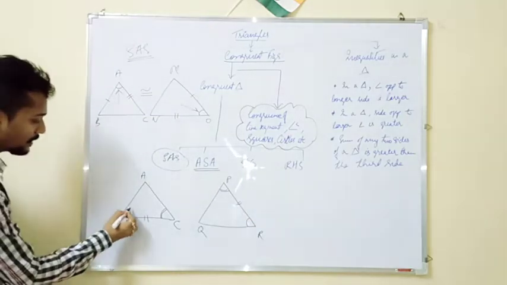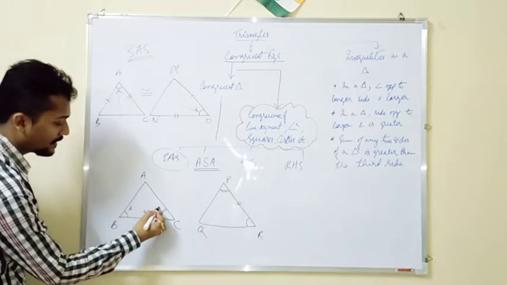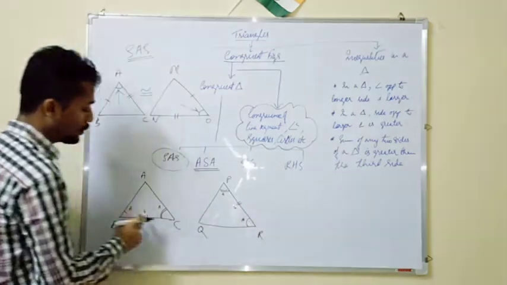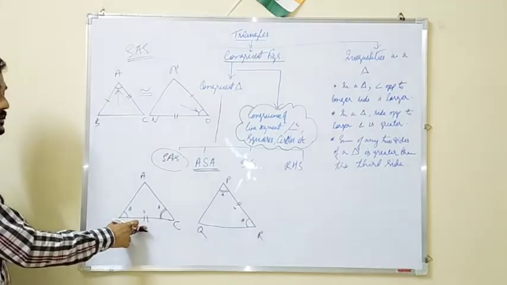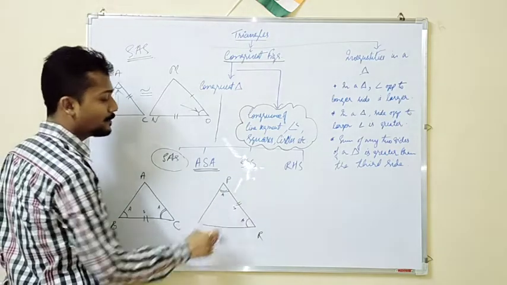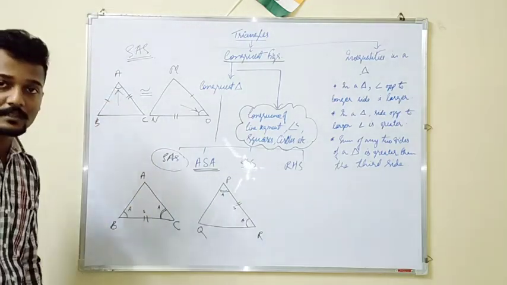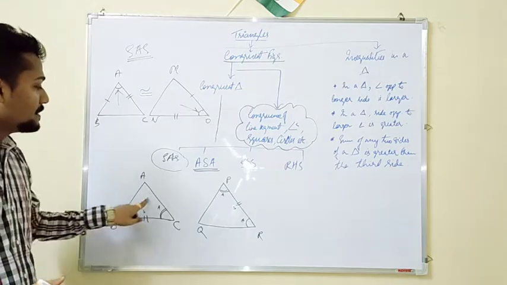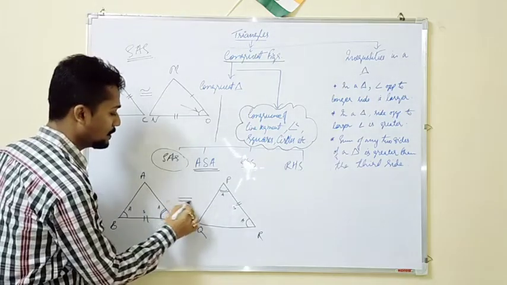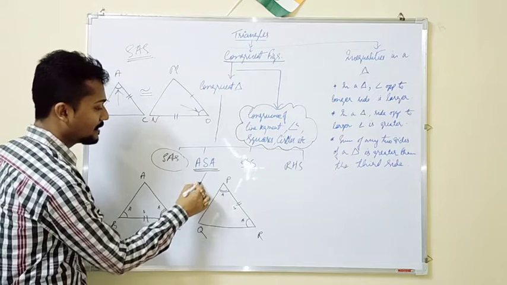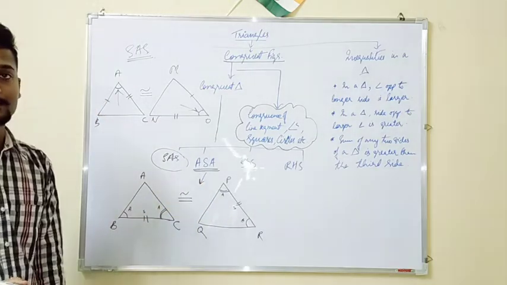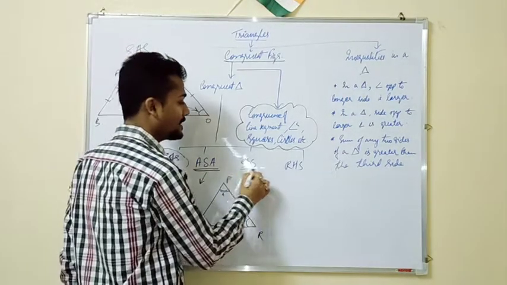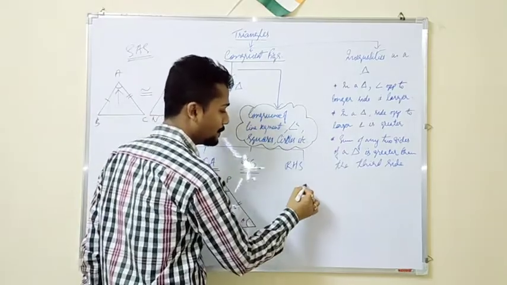If you see carefully, here one of the angle, then side, then angle, and here one of the angle, side, angle. Two angles and the side between them are equal to each other from both the triangles when we are comparing, isn't it? That means these two triangles will also be congruent by the criteria angle, side, angle. Okay, then the next is side, side, side. This is quite simple.